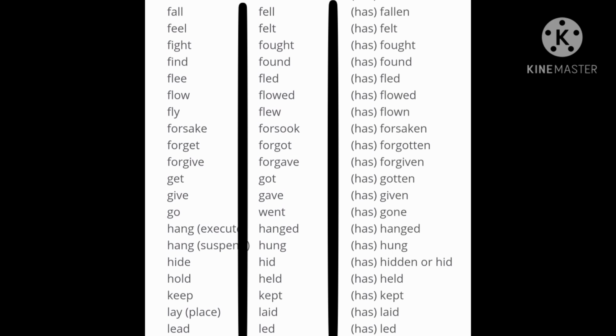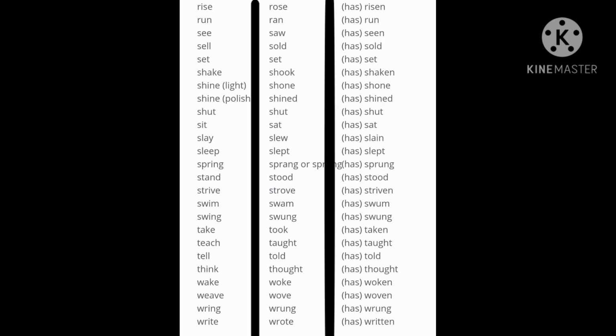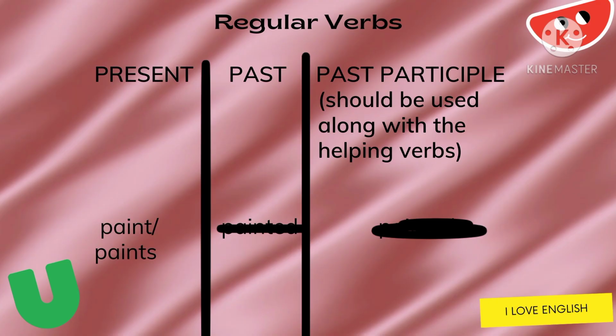Verbs in the first column are what we use in sentences in the present tense. Verbs in the second column are for sentences in past tense. And verbs in the last are used for perfect tenses and for sentences in passive voice. Assuming that you have already memorized the principal parts of irregular verbs, all verbs which are not included in the list are examples of regular verbs. Regular verbs form their past and past participle forms by adding t or ed.